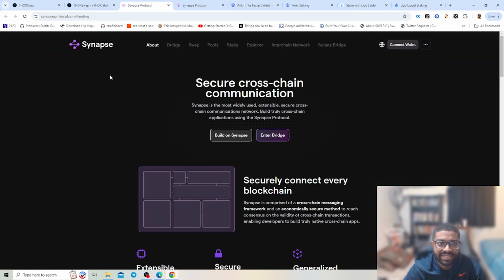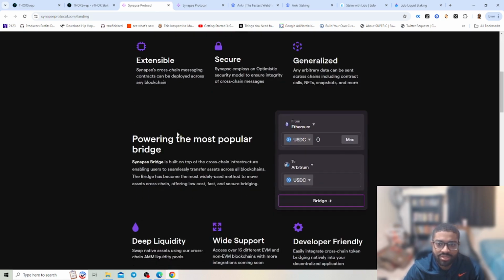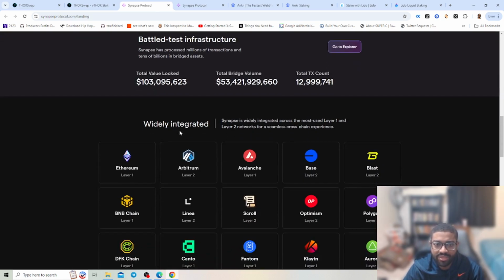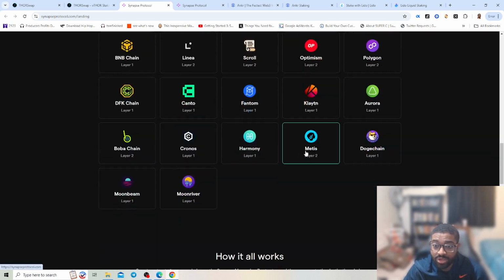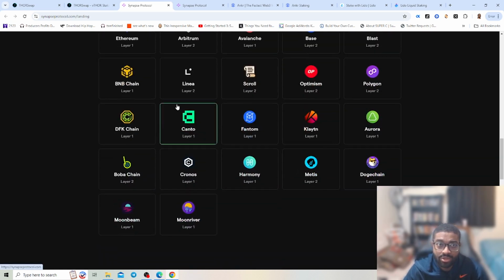But let's go into Synapse. Secure cross-chain communication. Synapse is the most widely used extensible secure cross-chain communication network. So it shows it's extensible. It shows all the different things in the back office. And this is how widely it is supported by all these different blockchains, whether it's Cronos, Metis, or Dogechain.